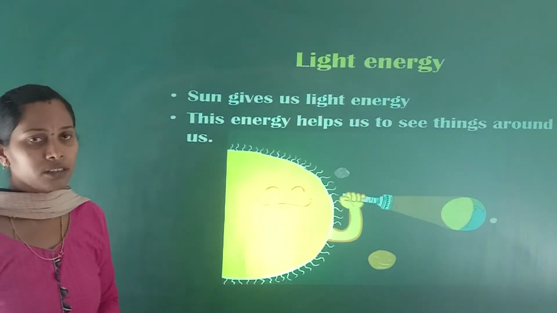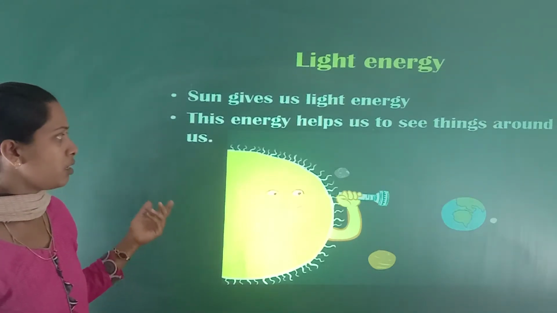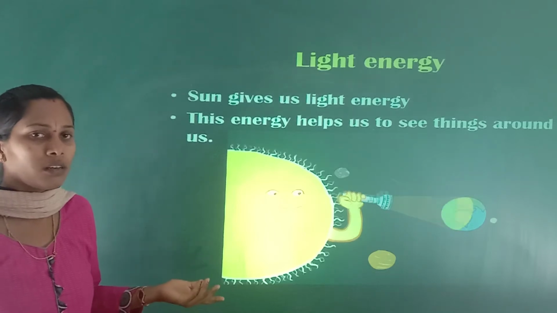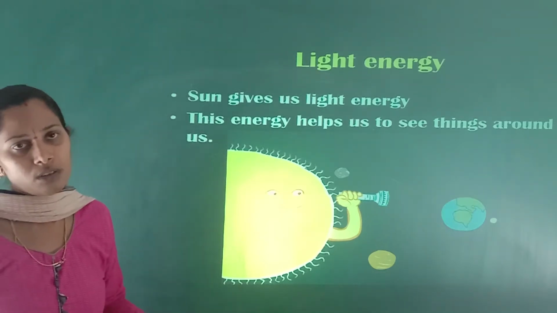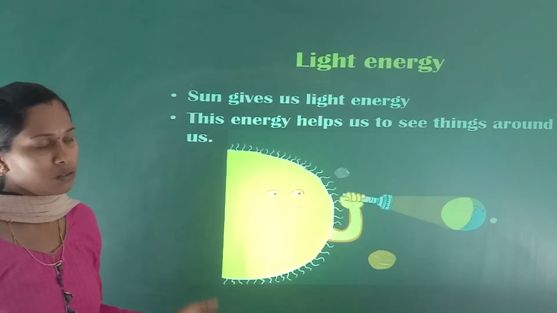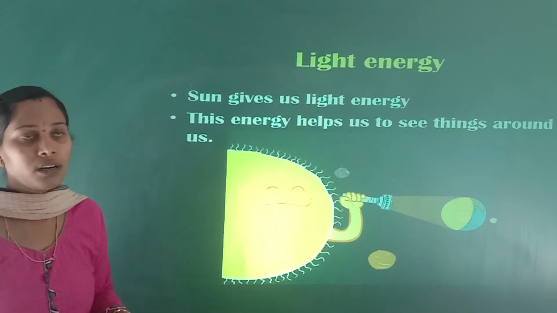Next is light energy. Even this light energy comes from the sun. The sun gives us light energy and this energy helps us to see the things present around us. So just imagine if the sun is not there, light will not be there. Then the earth will be totally dark. So this light energy helps us to see the things which are present around us.